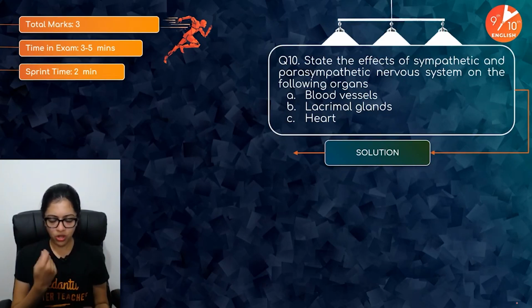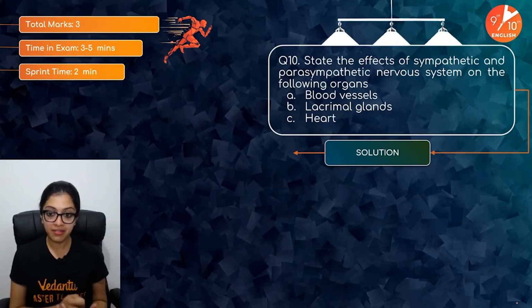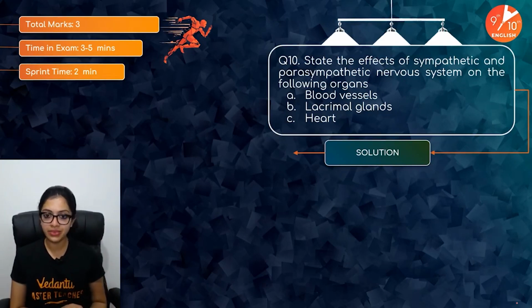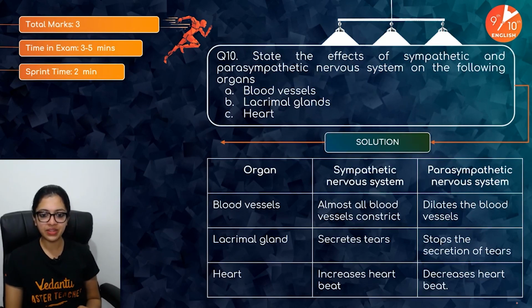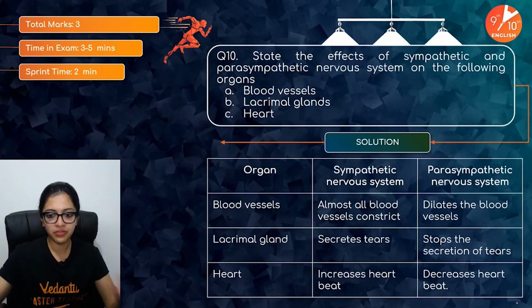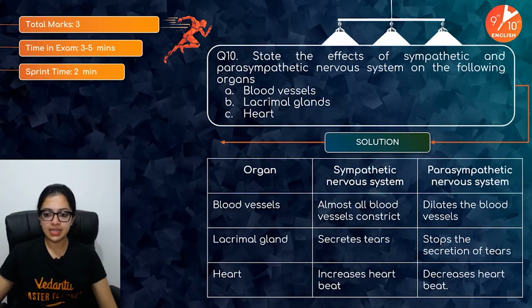Sympathetic, what have we learnt about it? Parasympathetic, and what have we learnt about that? Yes? Okay, now let's have a look at it. Yes, children? Sympathetic and parasympathetic nervous system.